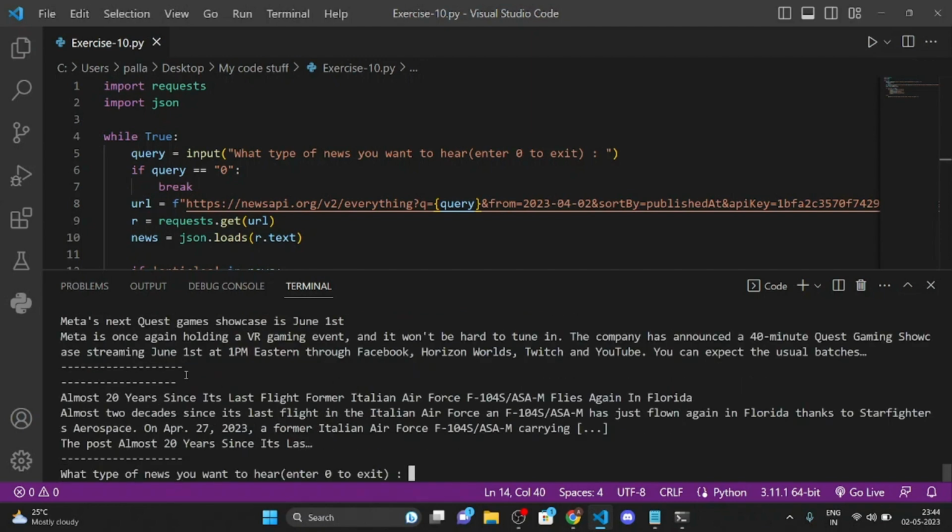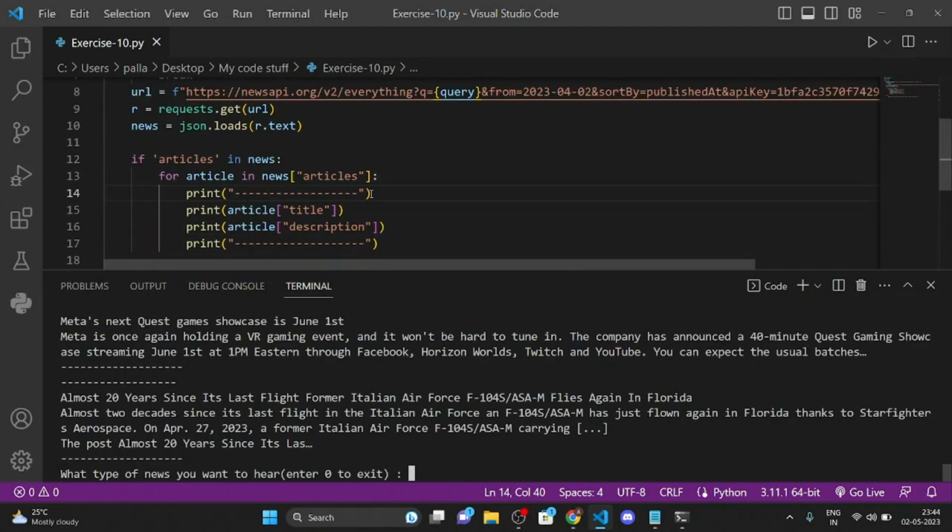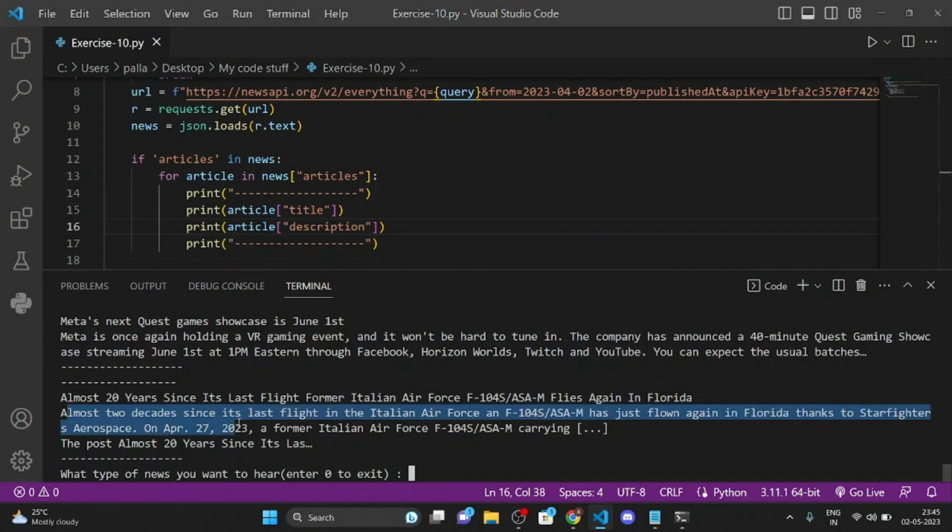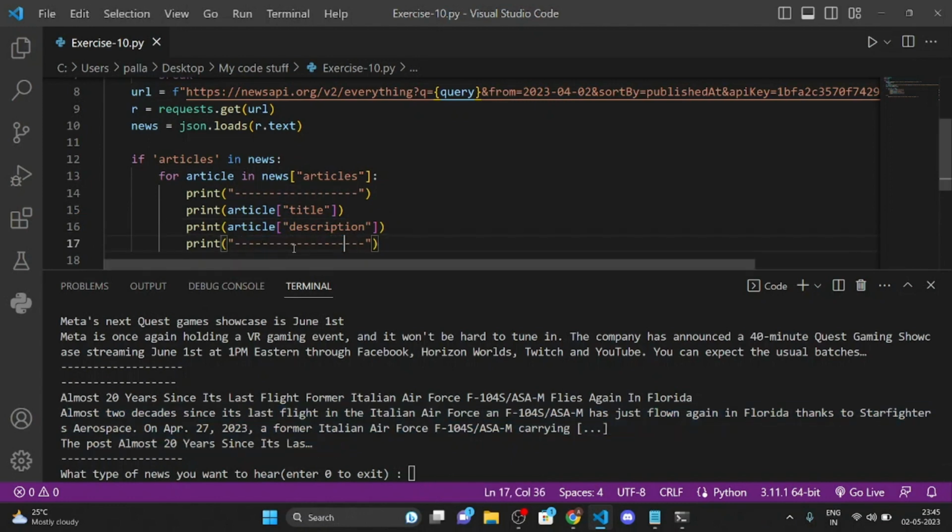and you can see it's printing dash dash dash dash dash first, then the title, almost 20 years since the blah blah blah, and then the description, almost 2 decades to this, and then after that this dash dash dash again, right?